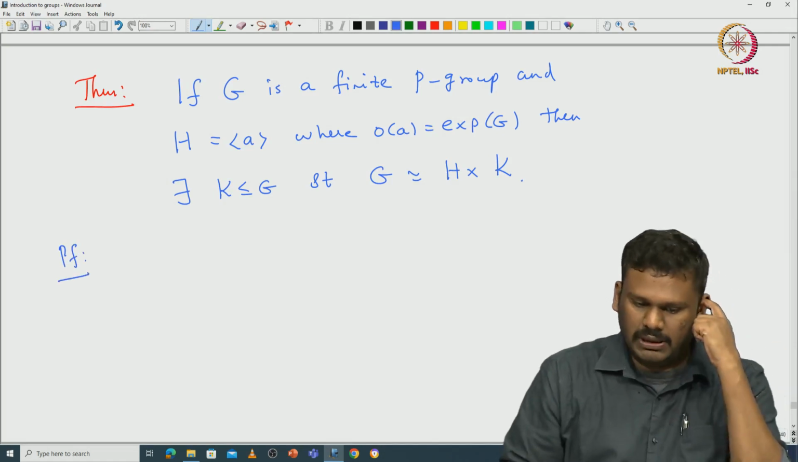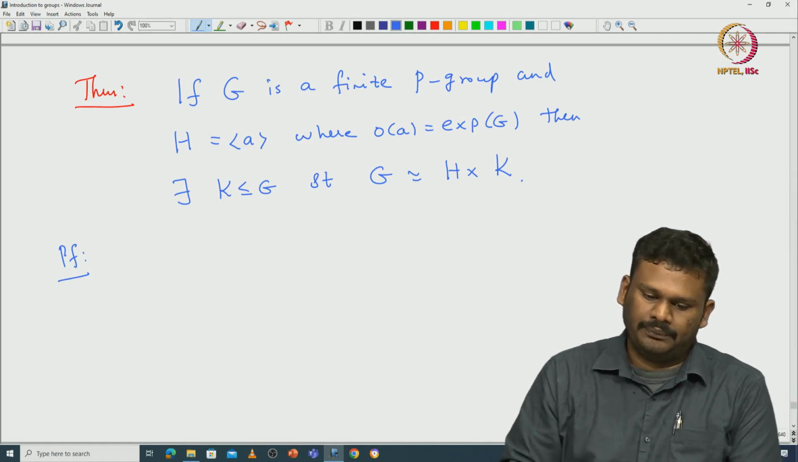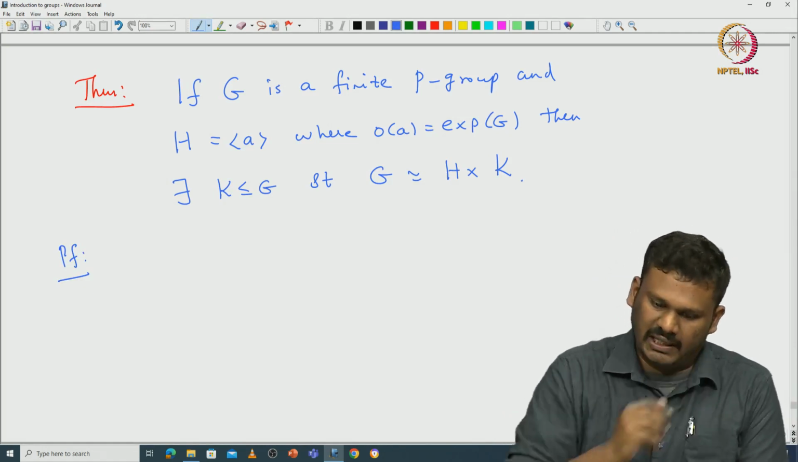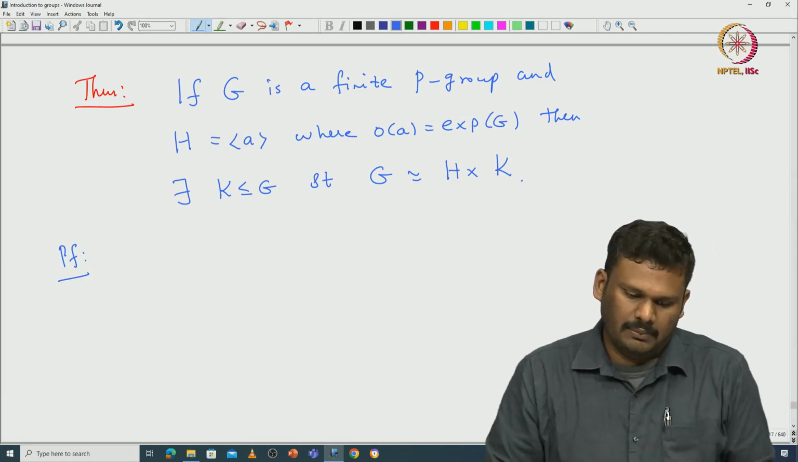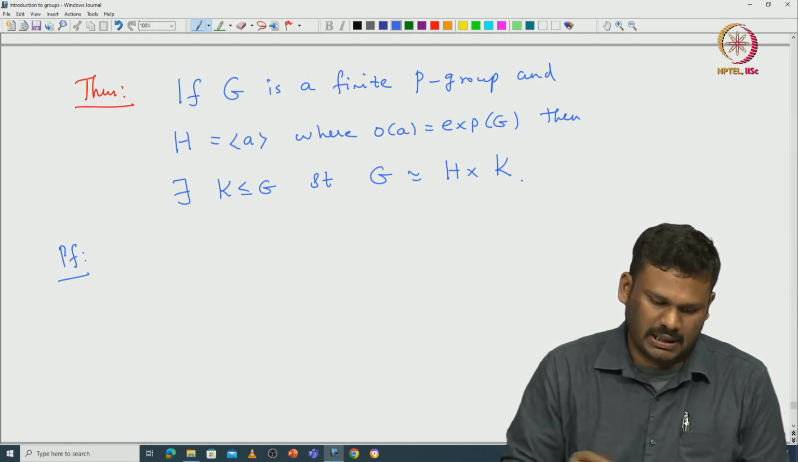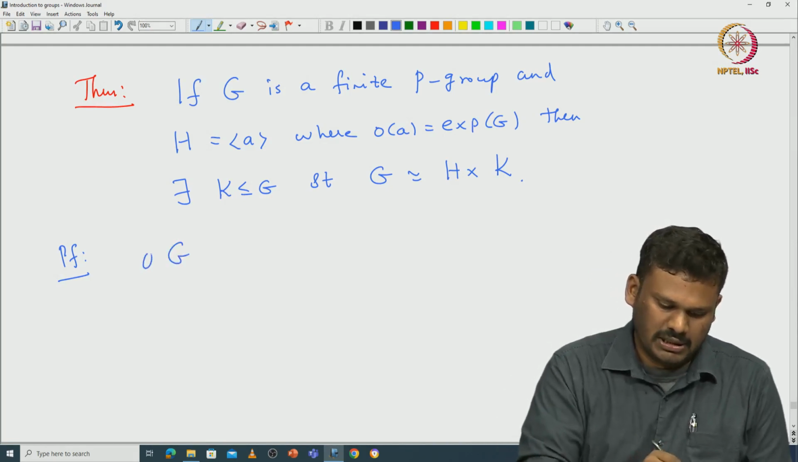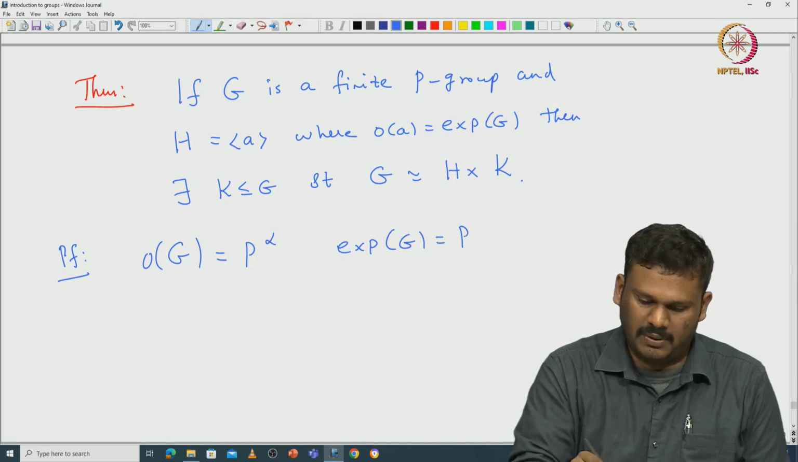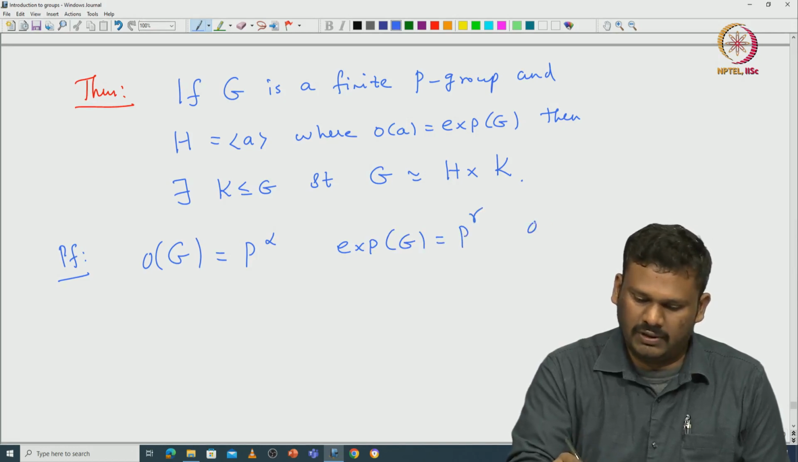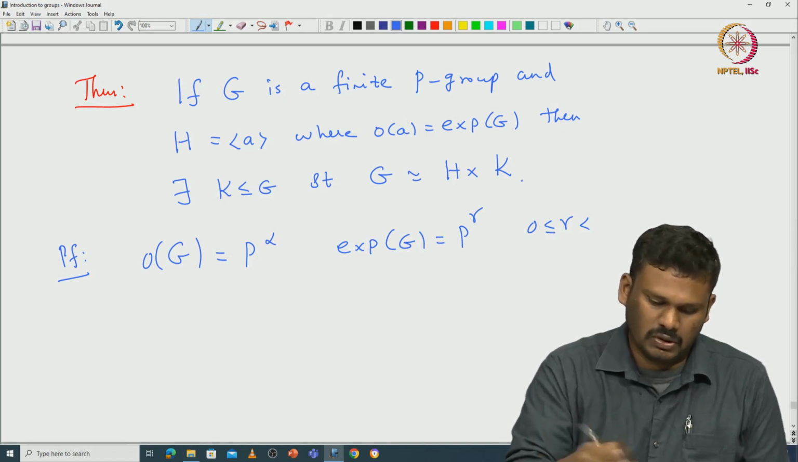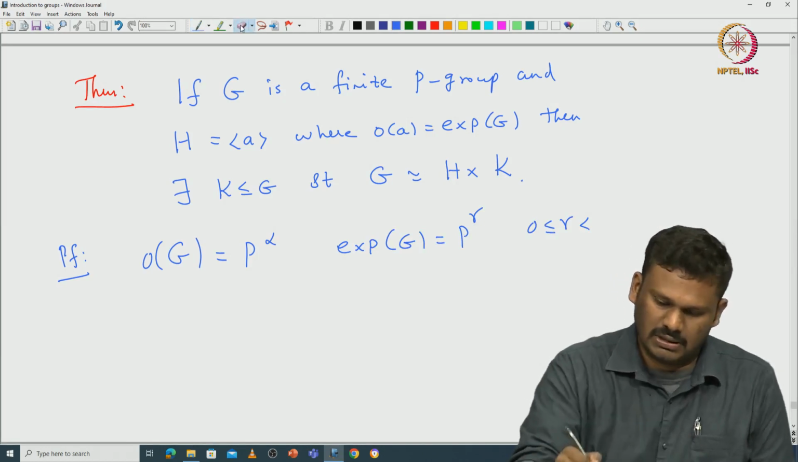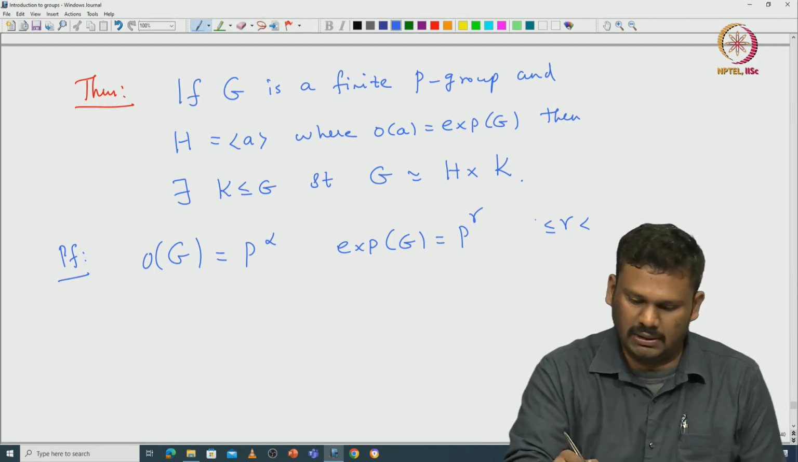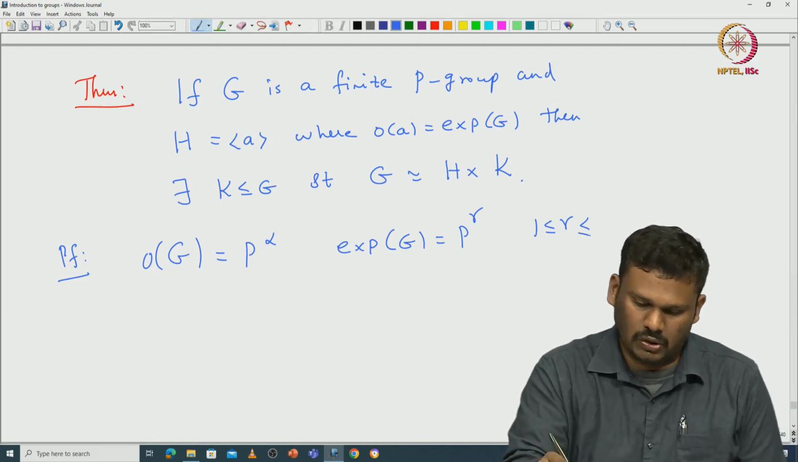So, how can one prove this? One again uses induction. But anyway, now let's start with a group G. Let's say the order of the group is p power alpha, and the exponent of G is p power some gamma, where 0 is less than or equal to gamma, less than or equal to alpha. Because G is non-trivial, this gamma must be at least 1.